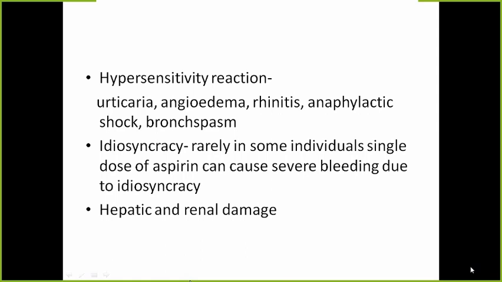Then other adverse effects with the NSAIDs can be hypersensitivity reaction, which will be manifested as urticaria, angioedema, rhinitis, anaphylactic shock, or bronchospasm. Next is idiosyncrasy, rarely seen in some individuals. This occurs with a single dose and in the form of severe bleeding. So, with a single dose, there can be severe bleeding in patients. This is an idiosyncratic phenomenon. Lastly, these drugs can cause hepatic and renal damage, which is also dose dependent.